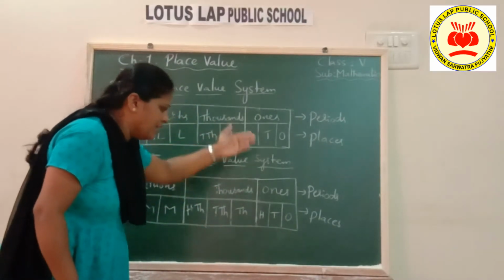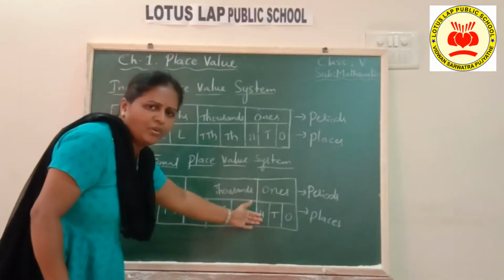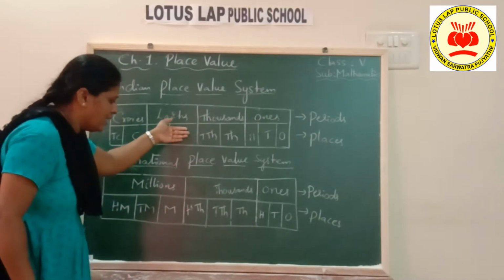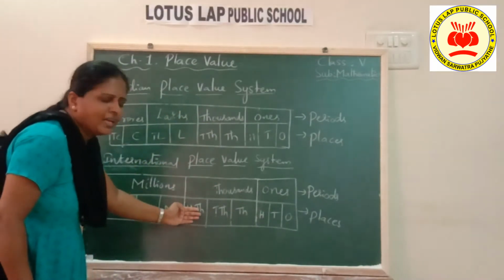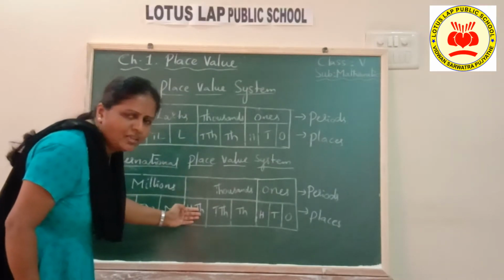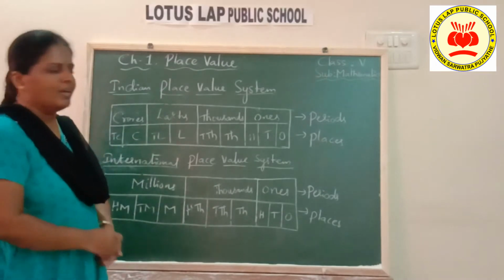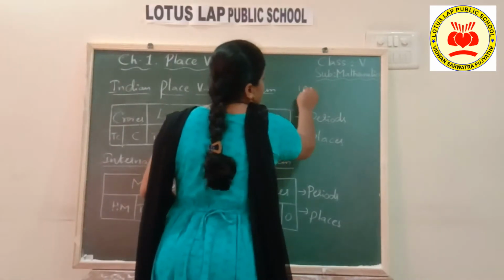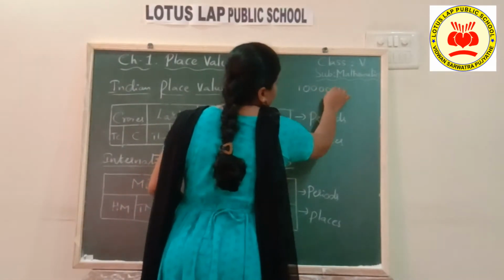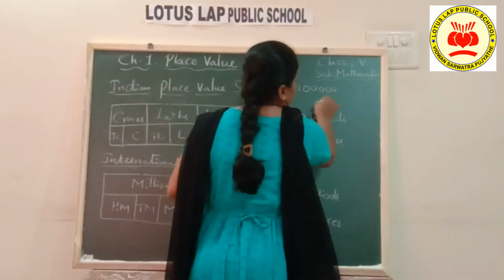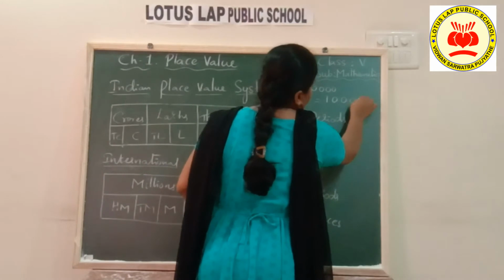Hundred's place is 100, here also 100, 1 followed by 2 zeros. Okay, same here also, lakh is there, but in place of lakh I am using 100,000 here. The name is different, but the value is the same. How do I write 1 lakh, children? I write 1 lakh as 1 followed by 5 zeros. In the same way, here 100,000 is also written with 1 followed by 5 zeros.